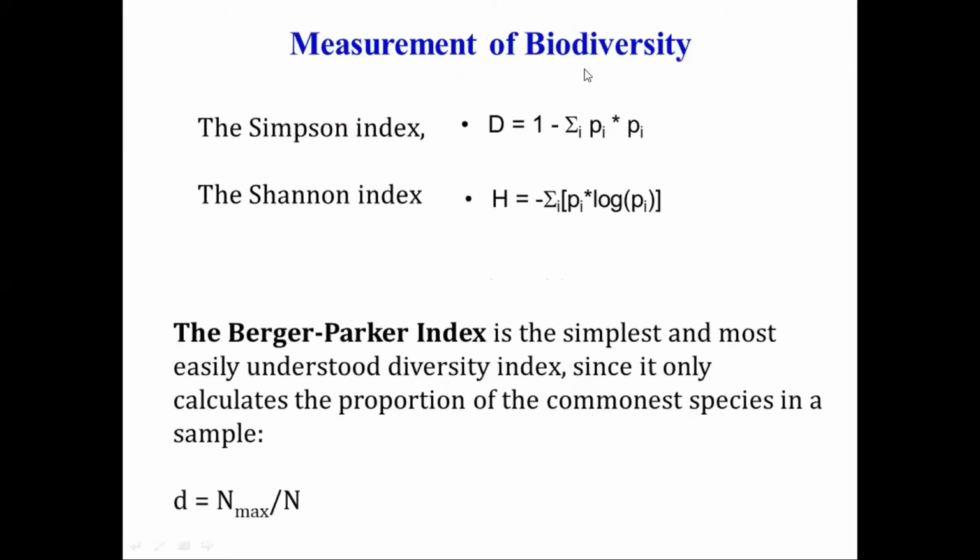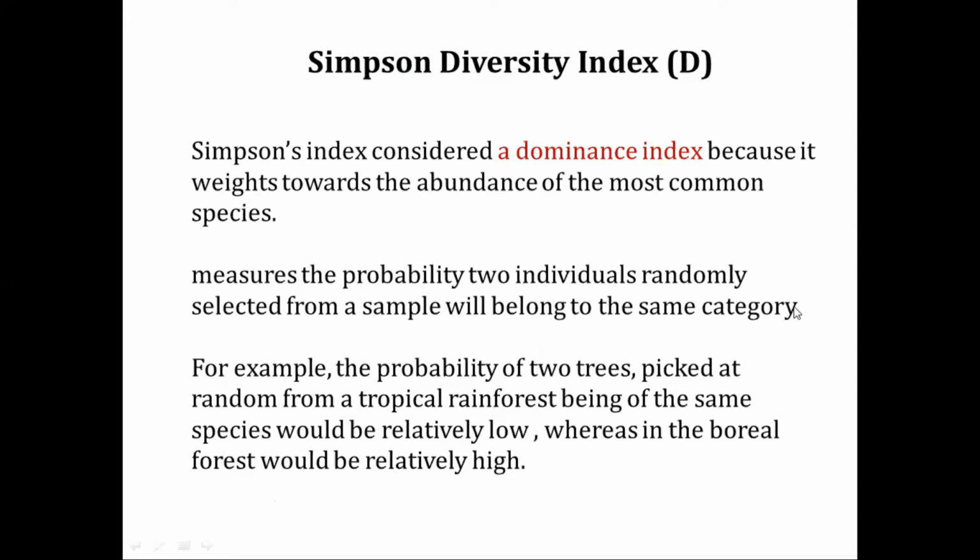So when you come to the measurements of biodiversity, there are several indices. I think you calculate these two indices, Simpson index and the Shannon index. In addition to that, we have the Berger-Parker index. So that is also the simplest and most easily understood diversity index. It calculates the proportion of the commonest species in a sample, right? I am not going to go into more detail because you are already familiar with these things.